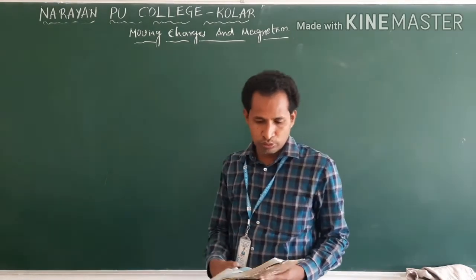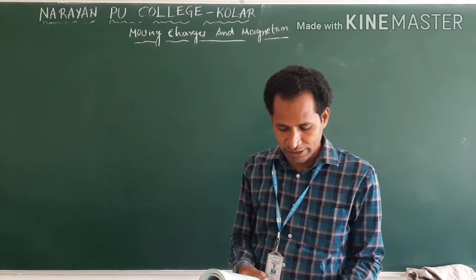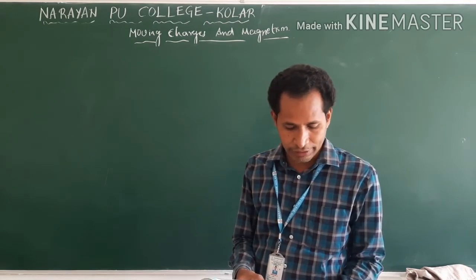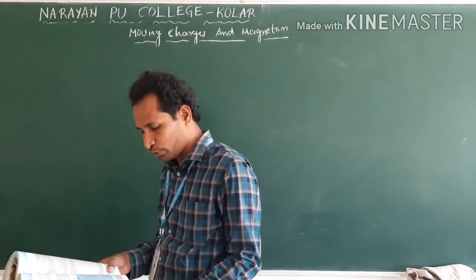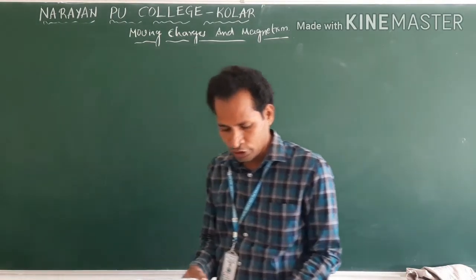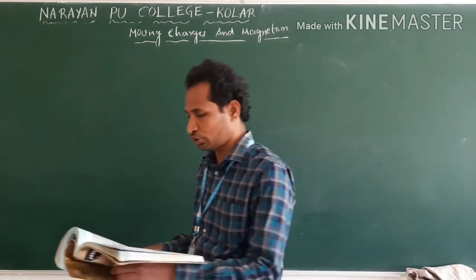Now come to example problem 1. A straight wire of mass 200 gram and length 1.5 meter carries a current of 2 ampere. It is suspended in mid-air by a uniform horizontal magnetic field B. What is the magnitude of the magnetic force?